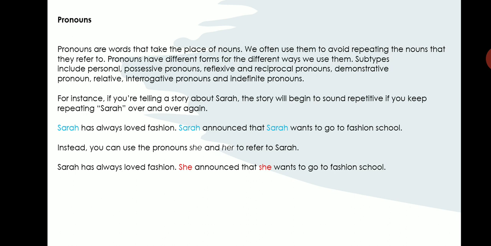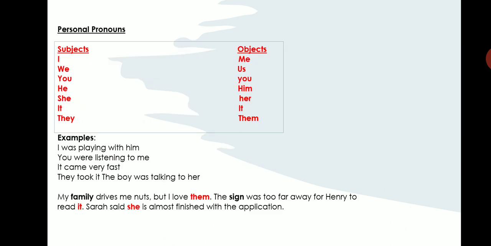There are different subtypes in pronouns. So they include personal pronouns, possessive pronouns, reciprocal pronouns, reflexive pronouns, demonstrative pronouns, interrogative pronouns, and so on. Relative pronouns are there, indefinite pronouns are there. So we look at all these pronouns one by one in a particular slide, and after discussing each pronoun, I'll give you an exercise so that you will be very clear about the topic. Let us move on to the next slide.